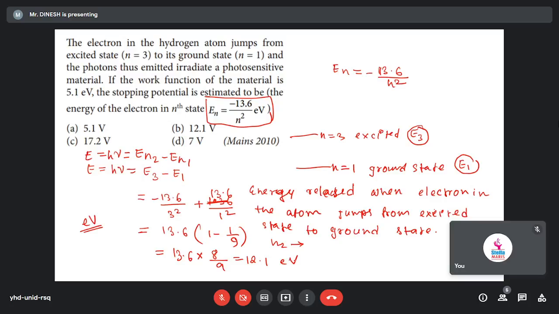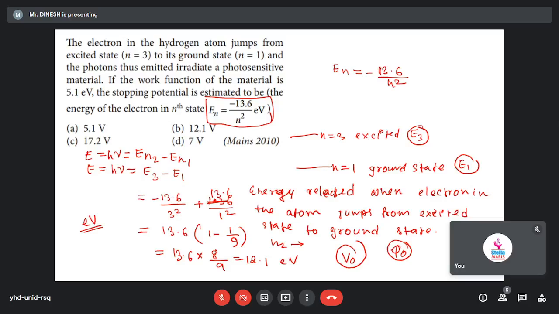Now we have to find the stopping potential. What formula do we know? Stopping potential will be V naught. V naught is called the stopping potential, and phi naught is the work function.